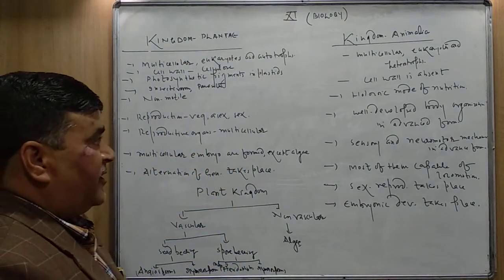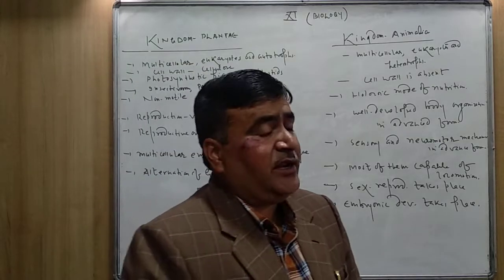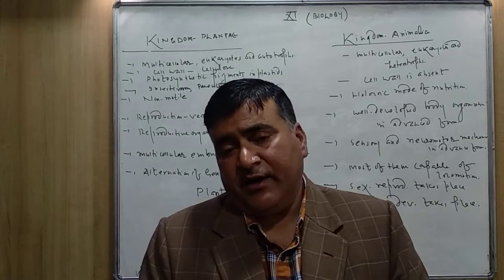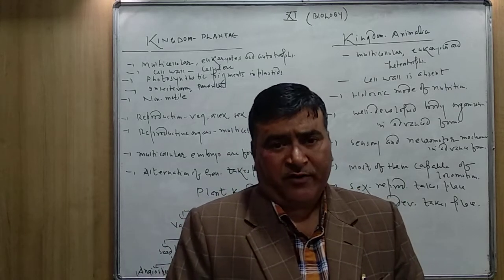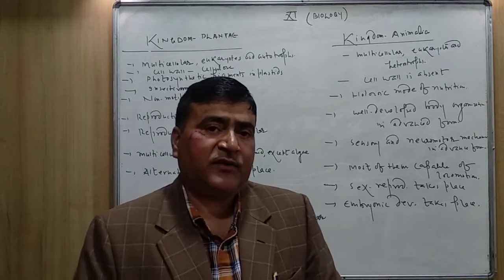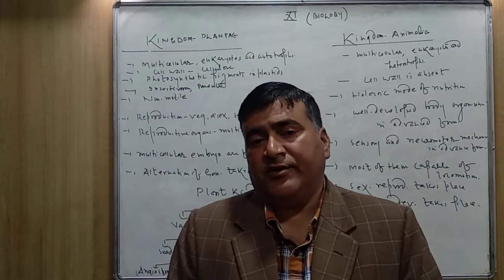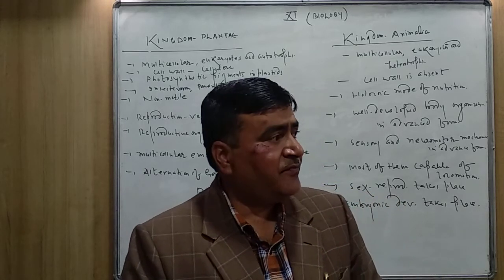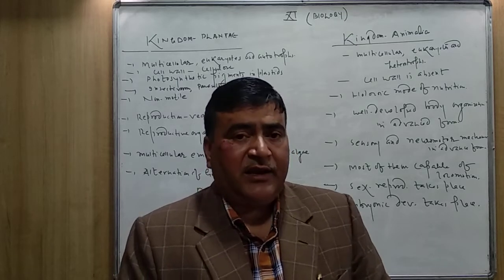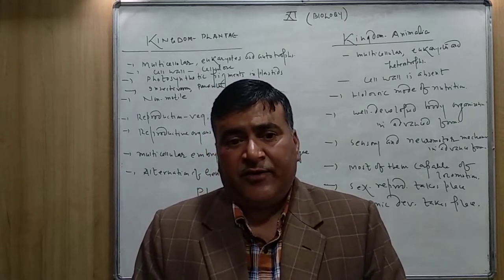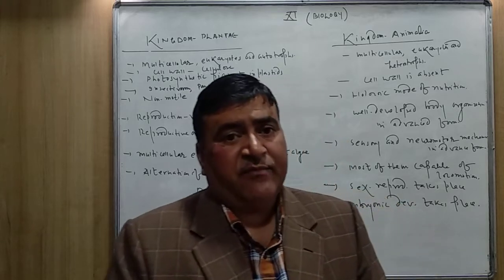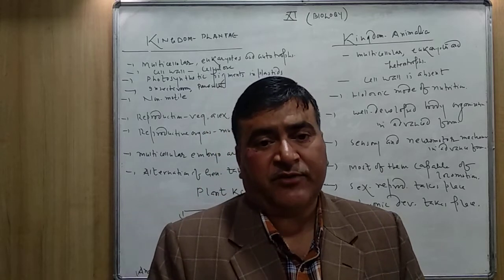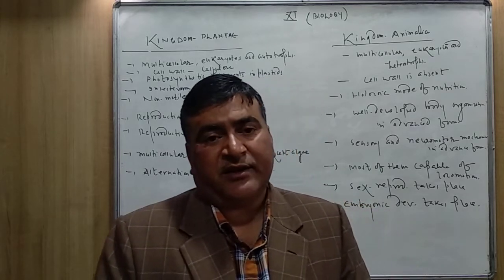Multicellular embryos are formed except in algae. In all the plants except algae, which are very primitive, where the embryo is not formed, the zygote, which is the product of the fusion of the male and female gametes, can produce the new plant directly. But in other plants, the multicellular embryo is formed. When the zygote is produced, it further divides into the embryo, and the embryo is multicellular.